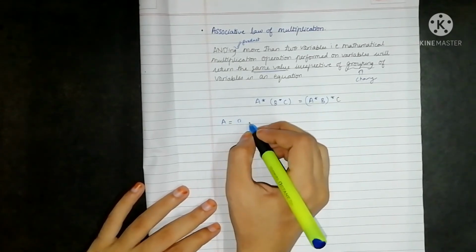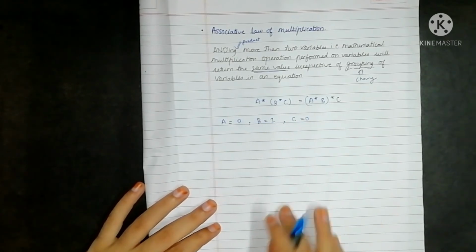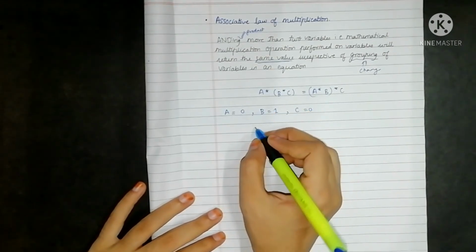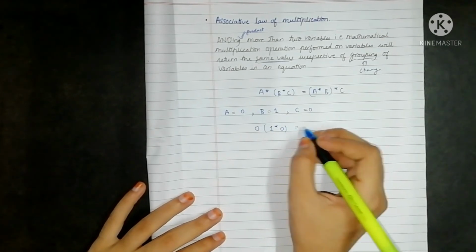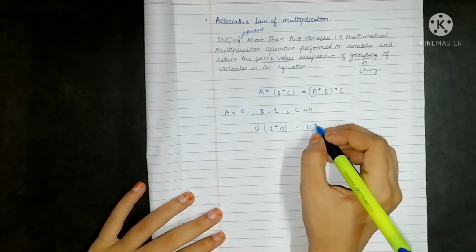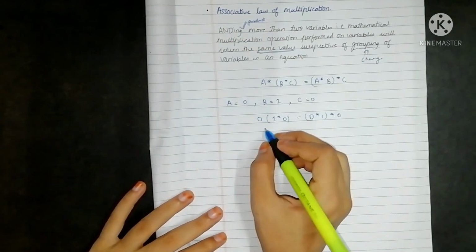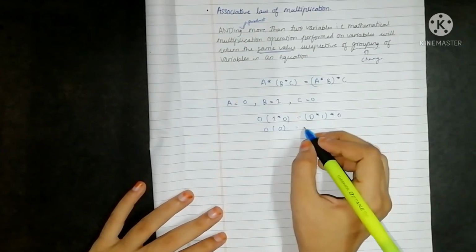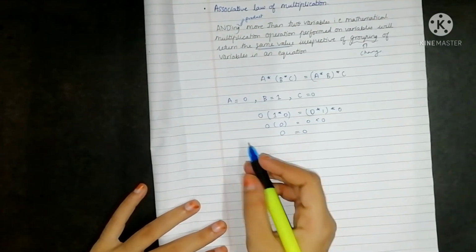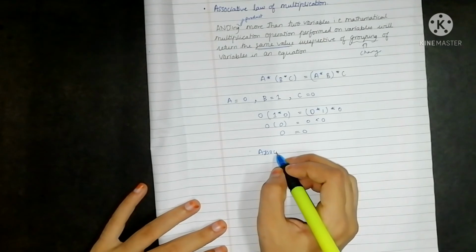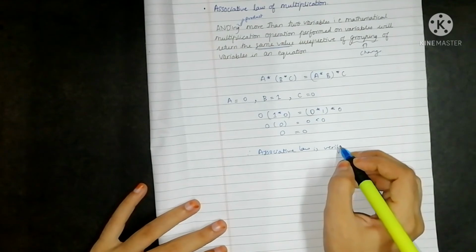So again we will take the values of all the three terms. Take a to be 0, the next term b equal to 1 and c again 0. Put the values in the expression. So 0 into 1 into 0 is equal to 0 into 1 into 0 here also. 0 into 1 is 0, into 0, so 0 is equal to 0. Thus the associative law is verified.